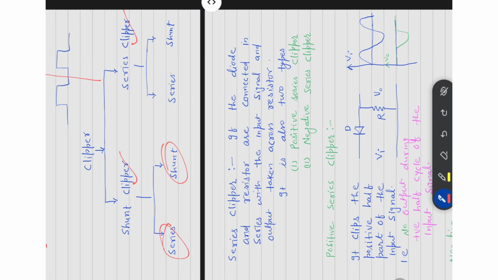Series clipper is also of two types, positive and negative.